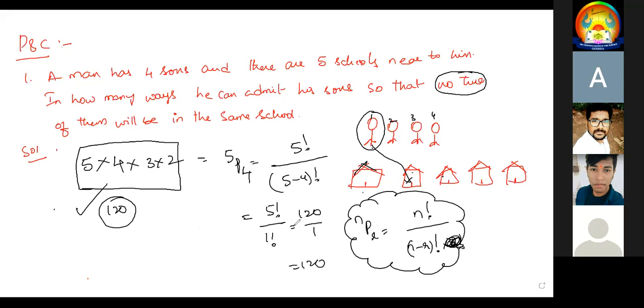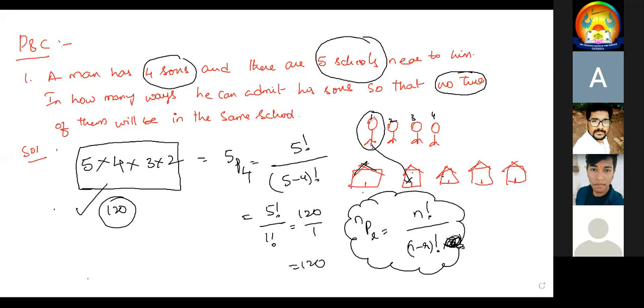Sir, can you please explain once again? So the question is, a man has 4 sons, and near to his home there are 5 schools. The question asks in how many ways I can admit the students into the schools so that no two of them will be in the same school.